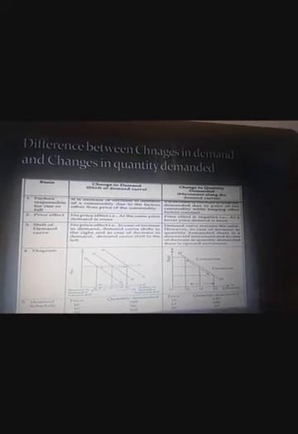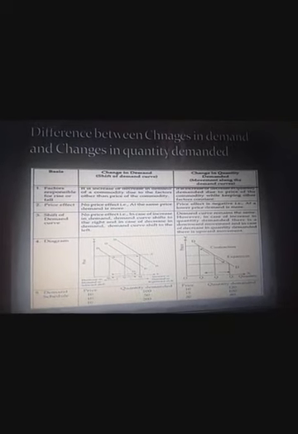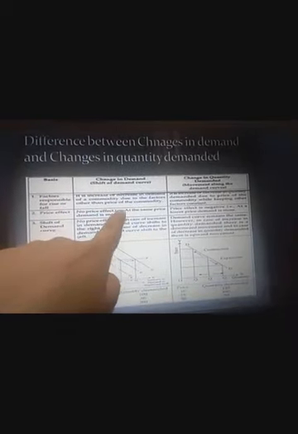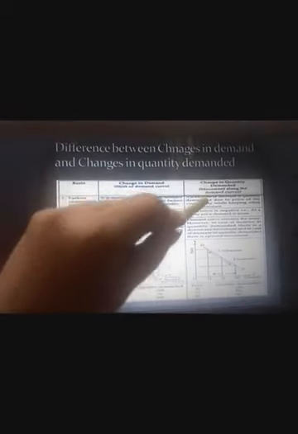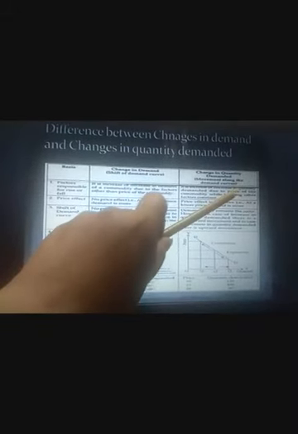Now, have a look here. Difference between change in demand and changes in quantity demanded. Now, first of all, what do we say? First of all, we talk about the meaning. The change in demand takes place due to other factors apart from its own price, but the change in quantity demanded takes place due to its own price of the commodity while keeping other factors constant.